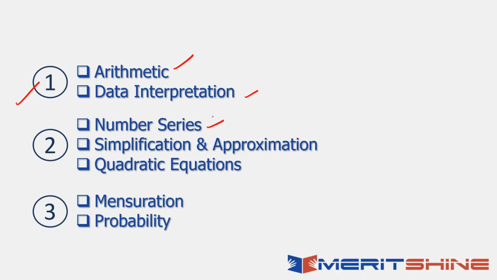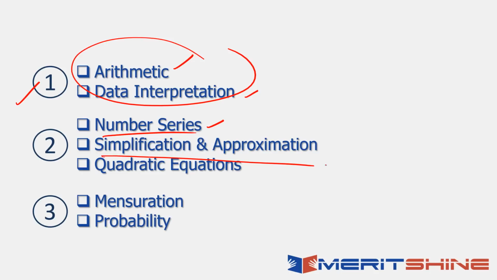So for example, if you're done with percentage, profit loss, SICI, then you can jump to number series. Some respite for you. Meanwhile, you will revise all this. Then you go back to arithmetic, you will continue with alligation and ratios, mixtures, all those things. Then you take a break, come back to the simplification approximation. It will take you 3-4 days maximum. Then again you go back to it. After that, you continue the arithmetic, you take a break again, you come to quadratic equations. Syllabus done. These topics, you can leave them if you want, you can do them later, not at this stage.